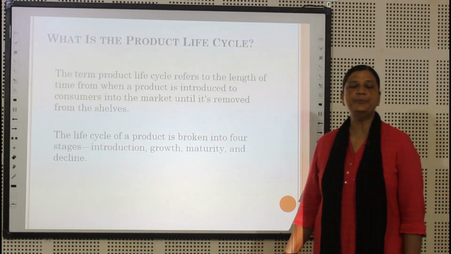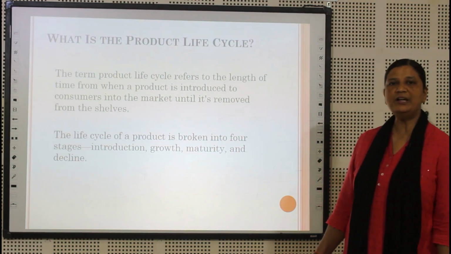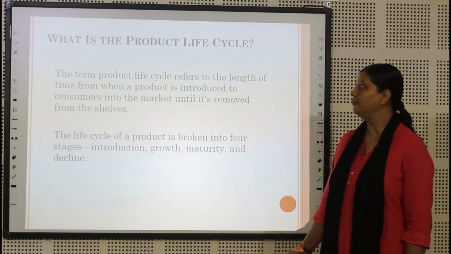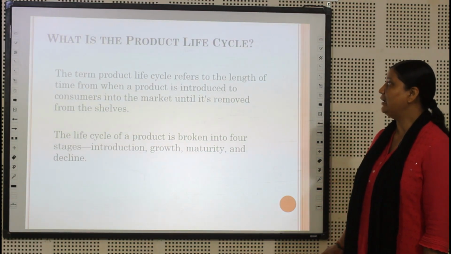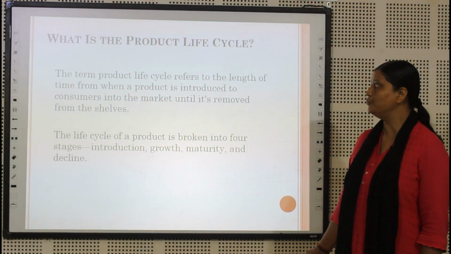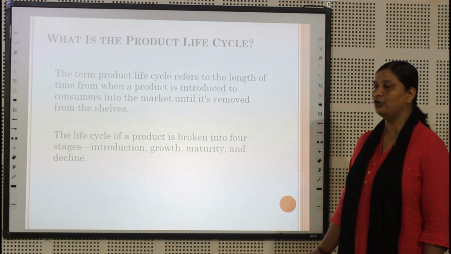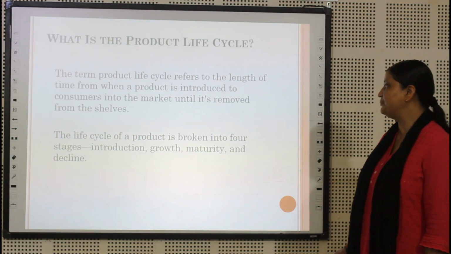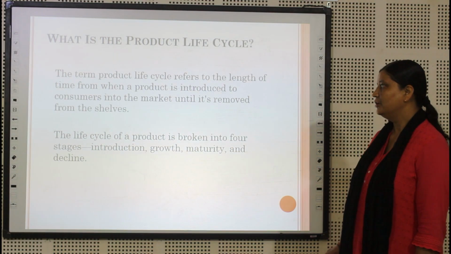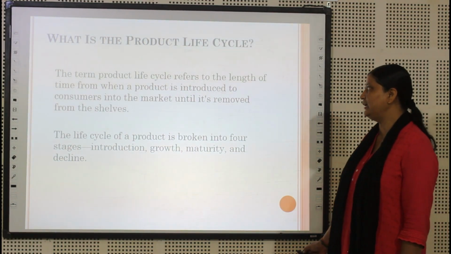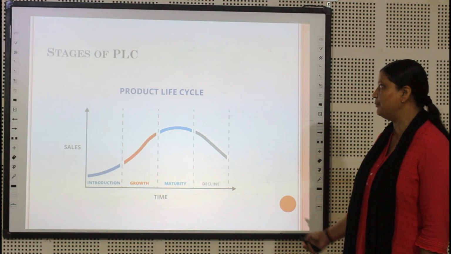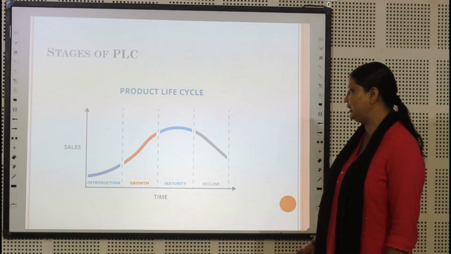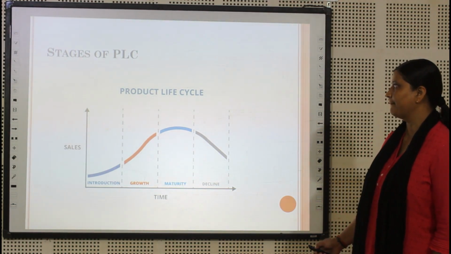Now we will discuss the product life cycle. So what is product life cycle? The term product life cycle refers to the length of time from when a product is introduced to the consumer into the market until it is removed from the shelves. The life cycle of a product is broken into 4 stages: introduction, growth, maturity and decline. The first one is introduction, second is growth, third is maturity and fourth is decline stage.